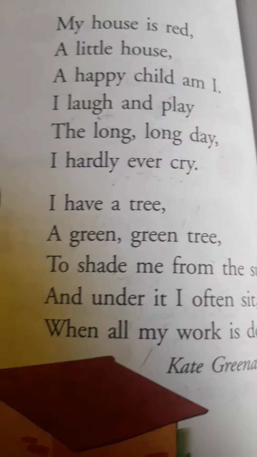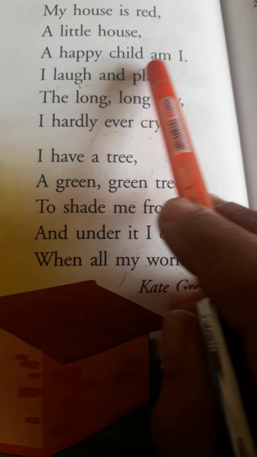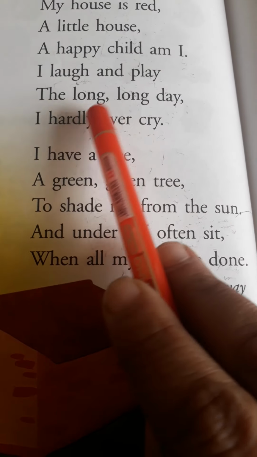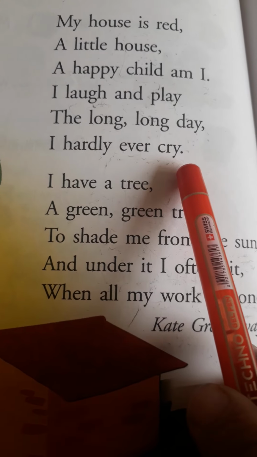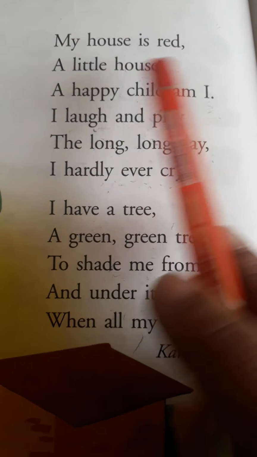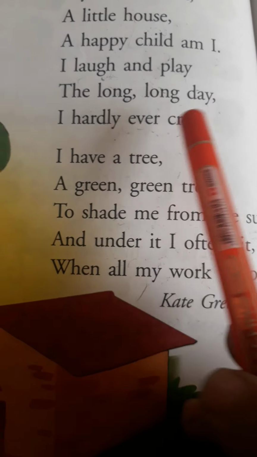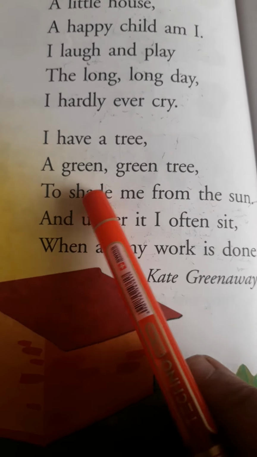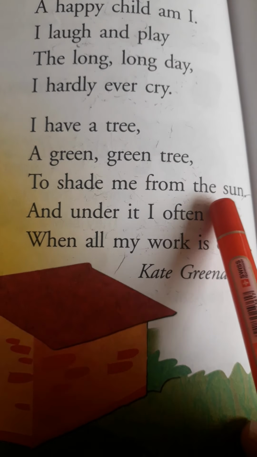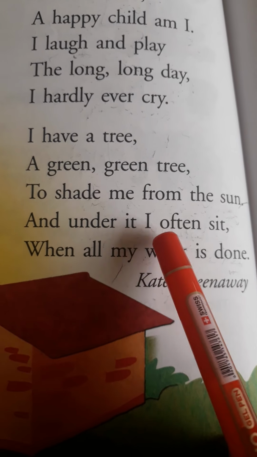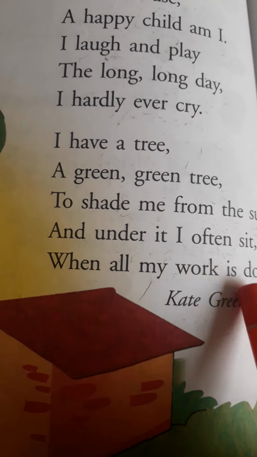Now next one is the poem A Happy Child. Let me read it for you. My house is red, a little house, a happy child am I. I laugh and play the long, long day, I hardly ever cry. I have a tree, a green, green tree to shade me from the sun, and under it I often sit when all my work is done.